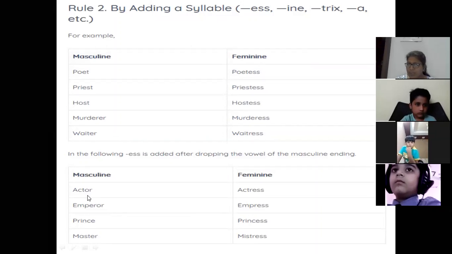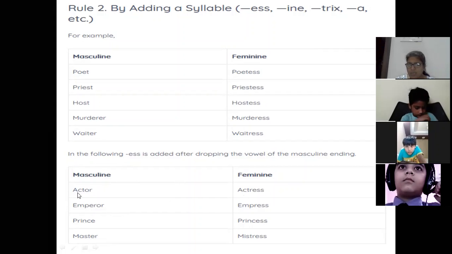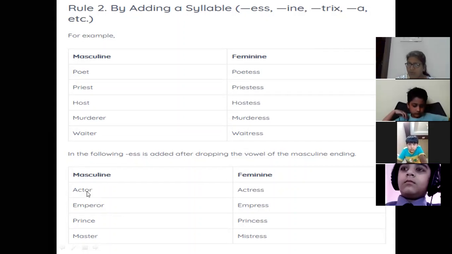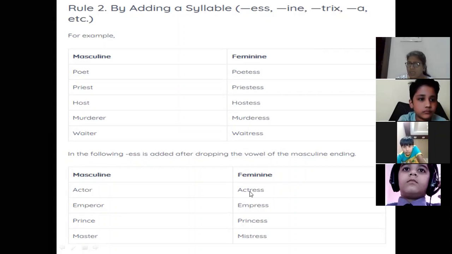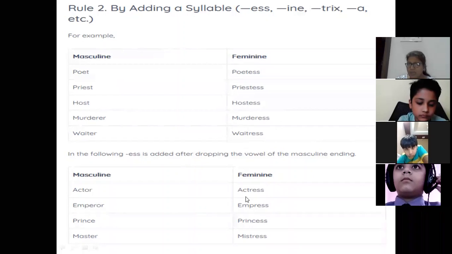We are dropping this and adding E-double-S. So what is the spelling becoming? ACTO we have removed, so the spelling is becoming ACTR, and we have added E-double-S. So it is becoming actress.